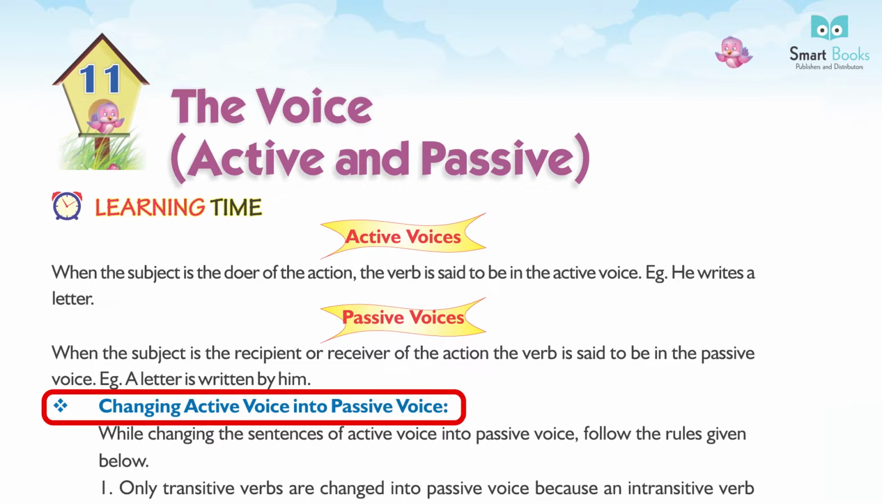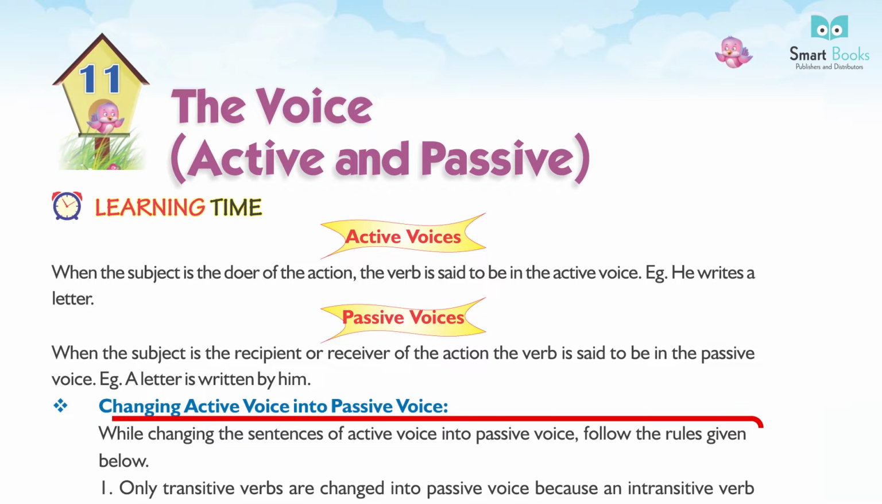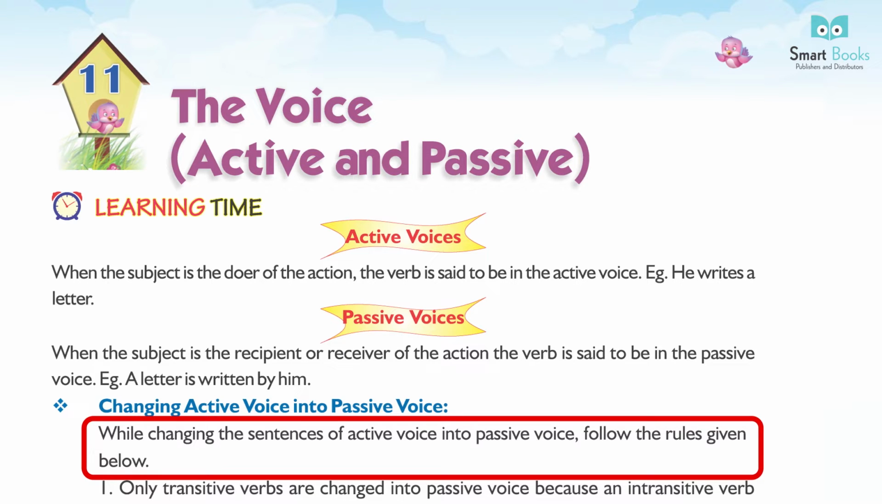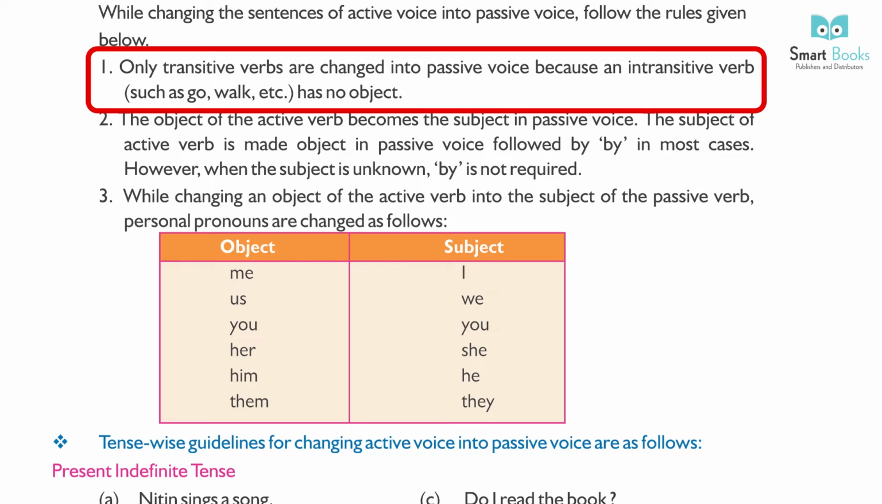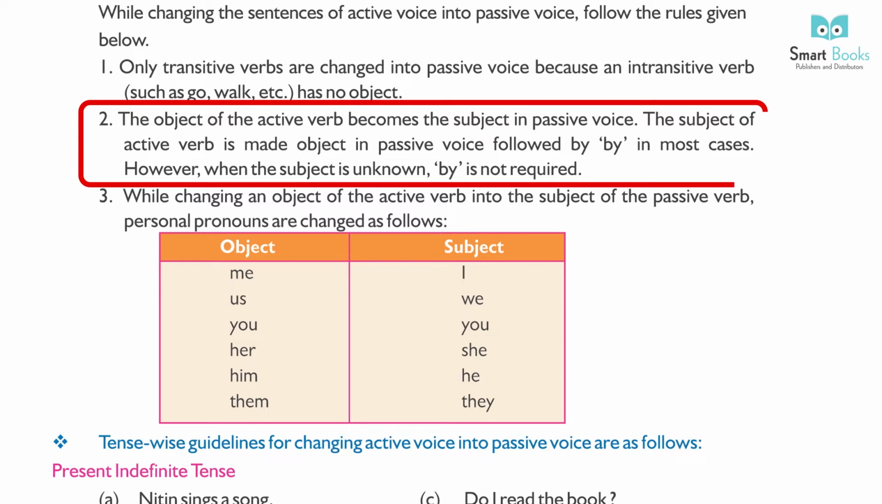Changing active voice into passive voice. While changing the sentences of active voice into passive voice, follow the rules given below. 1. Only transitive verbs are changed into passive voice because an intransitive verb such as go, walk, etc. has no object. 2. The object of the active verb becomes the subject in passive voice. The subject of the active verb is made the object in passive voice, followed by "by" in most cases. However, when the subject is unknown, "by" is not required.